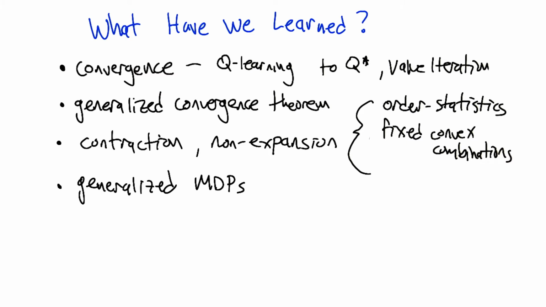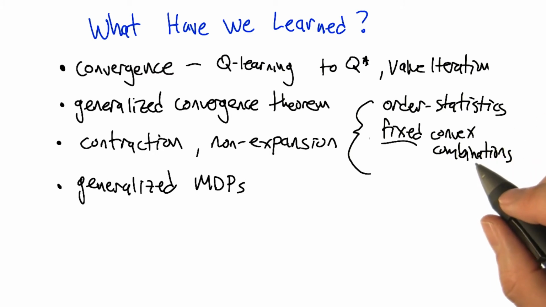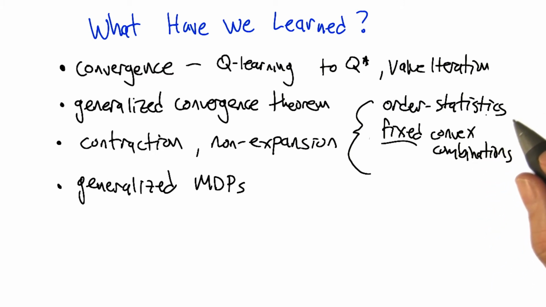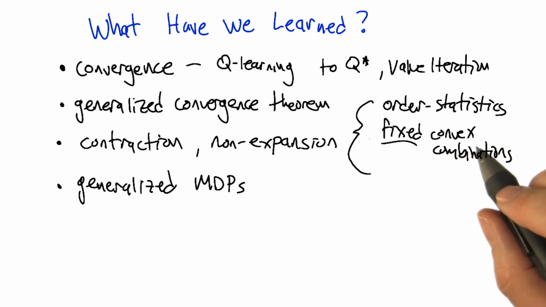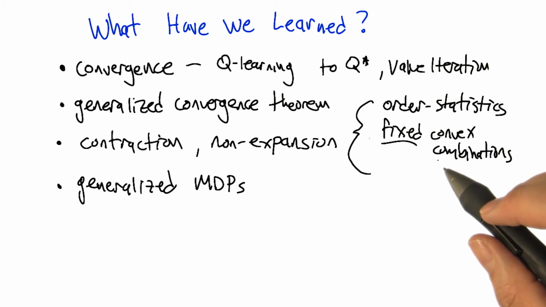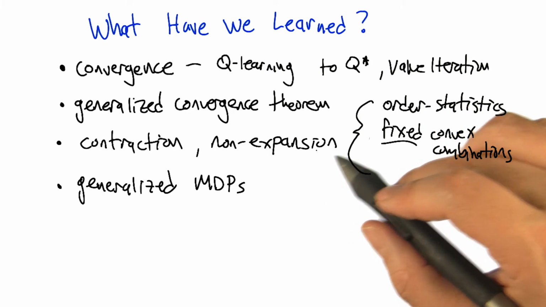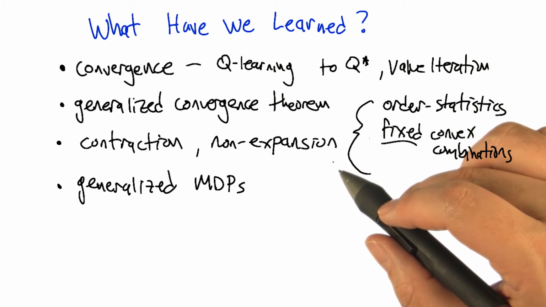Yeah. But I think importantly, you said something that was important, which was that not just any convex combinations, but it has to be fixed. That if the value of it can change, like with the Boltzmann exploration, then you do not know that it will converge. That's right. And it's actually maybe an interesting open problem. It is definitely the case that we can prove that Boltzmann updates are not non-expansions. They can be expansions. But that's not quite the same as saying that therefore it doesn't converge.